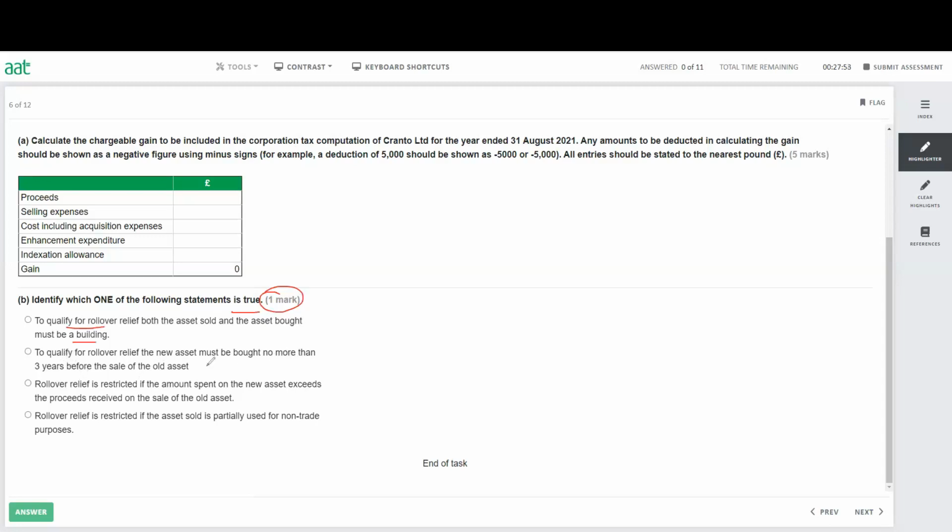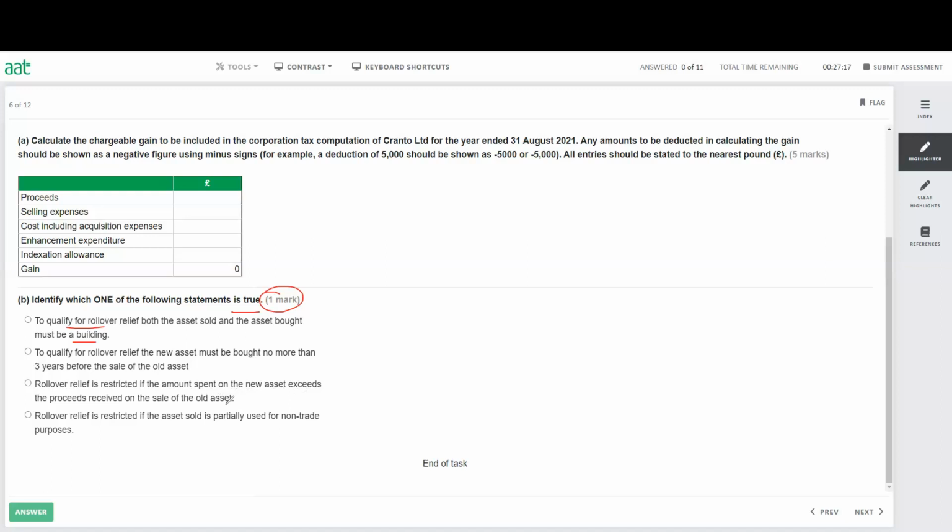So for the rollover relief, you can have an asset and you don't have to sell it within 3 years. The new asset must be bought no more than 3 years before the sale. There are 2 options. Either you can buy before, 2 years, or like 3 years after. So it's not the right one. Rollover relief is restricted if the amount spent on the new asset exceeds the proceeds received on the sale of the asset. This is not true as well.